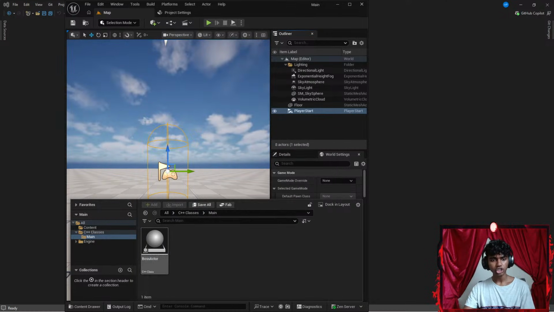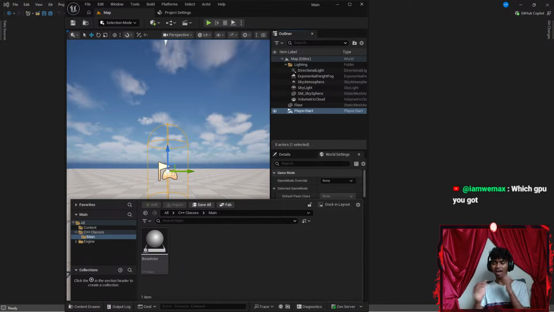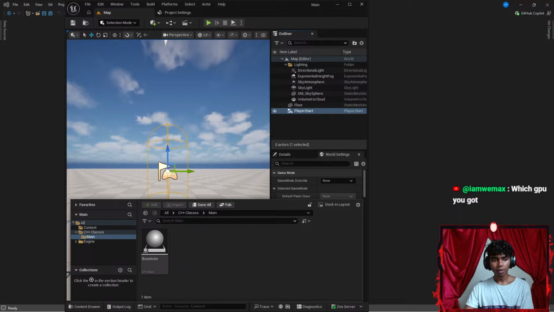There we go. What GPU you got? Honestly, for the time being, I don't have a GPU because I am using the GPU that's integrated inside of my motherboard. But I might actually get one if my Unreal Engine gets kind of laggy. For the time being, I feel it works pretty nice.